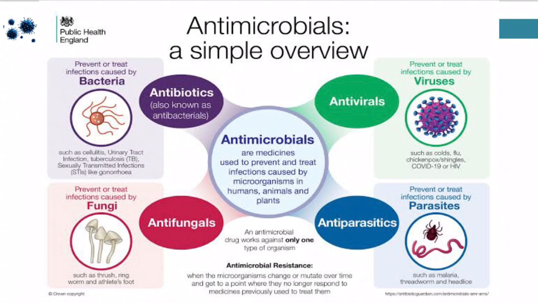It prevents or treats infections caused by bacteria, such as cellulitis, urinary tract infection or UTI, tuberculosis, sexually transmitted infections or STIs like gonorrhea. So, next is antivirals. When we say antivirals, they prevent or treat infections caused by viruses, such as colds, flu, chickenpox, COVID-19, or HIV.